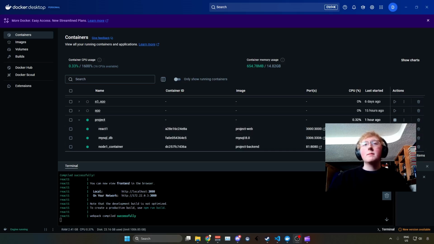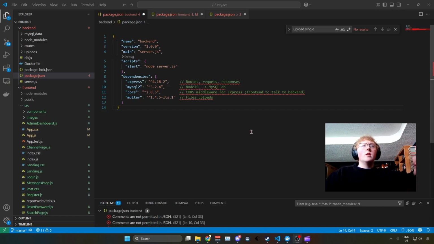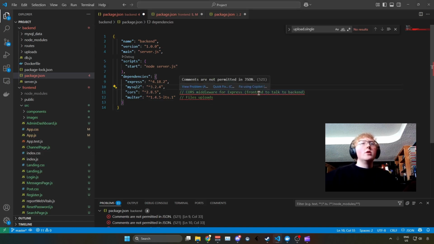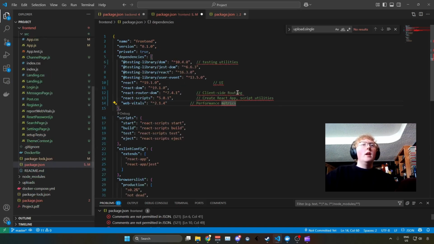So just to go over all the packages that I'm using, we got Express, that's for routes, requests, and responses. We got MySQL 2, that's for connecting Node.js to a MySQL database. We got CORS middleware, that's to enable the front end to talk to the back end. And we got Multer, that allows you to handle file uploads.